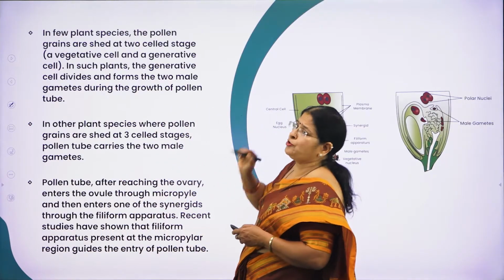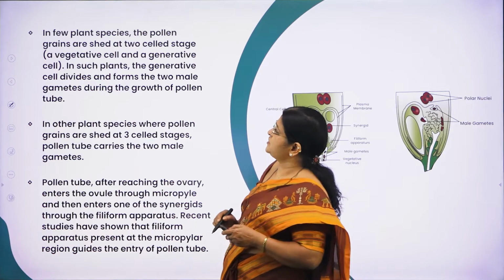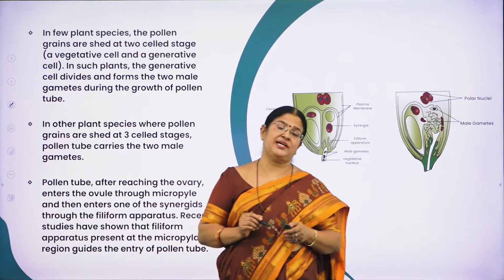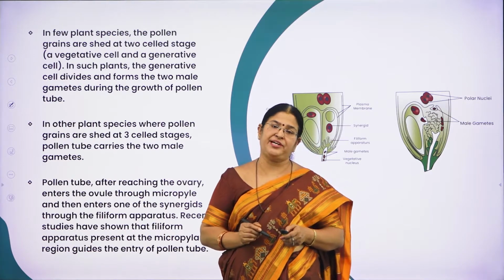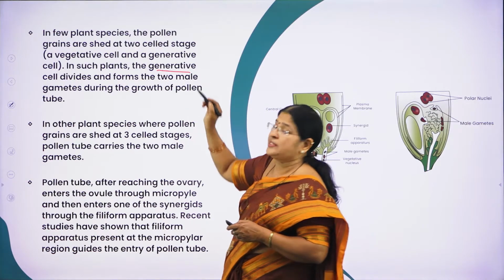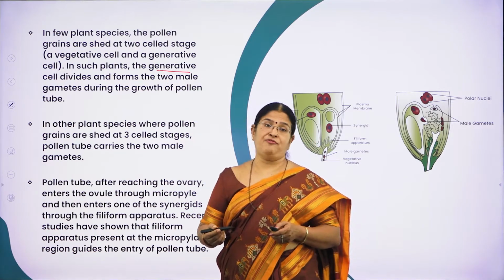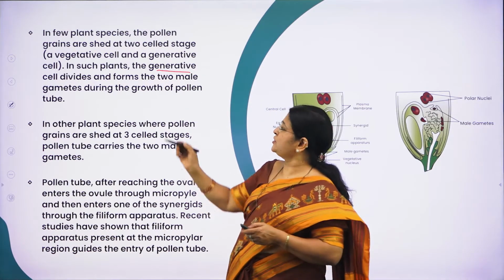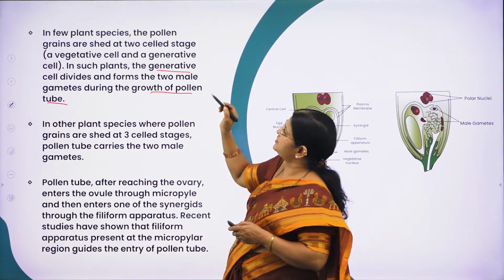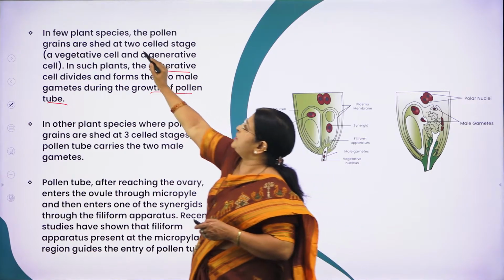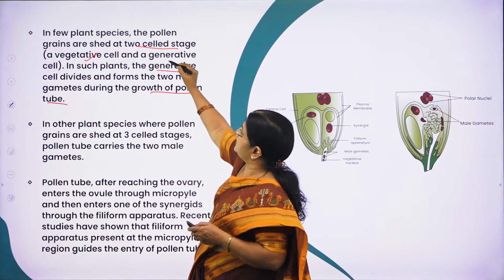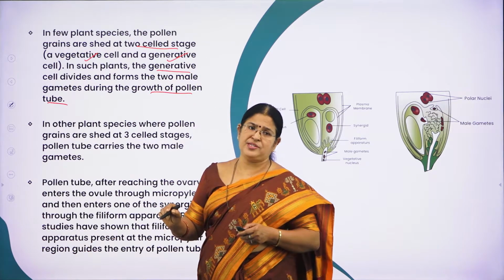Now, in a few plant species, the pollen grains are shed at the two-cell stage. What is the two-cell stage? One is the vegetative cell, the other is the generative cell. In such plants, the generative cell will divide and form two male gametes during the growth of the pollen tube. So in some few plants, the pollen grains are shed at the two-cell stage, which are the vegetative cell and the generative cell.